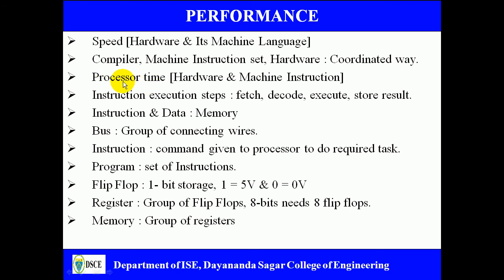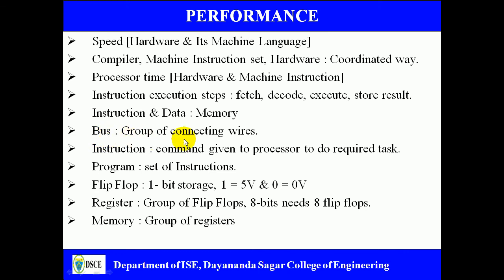Next, we are going to define what is called processor time. The processor time is the time taken by the processor to execute some program in the high level language, and it depends upon the hardware as well as the machine instructions. Next, we have the instruction execution steps. If any computer wants to execute an instruction, it has to fetch the instruction first, decode the instruction, and after decoding, execution takes place. Once execution is over, storage of the result to memory takes place. So these are the four main steps in instruction execution. To make execution faster, the user can store instructions and data in the memory in advance.